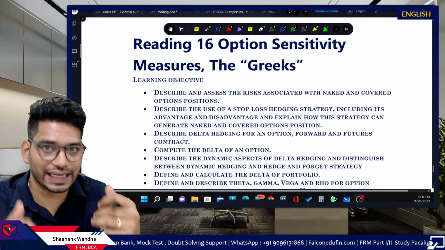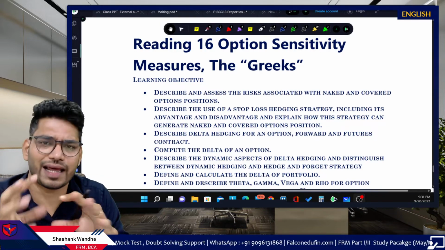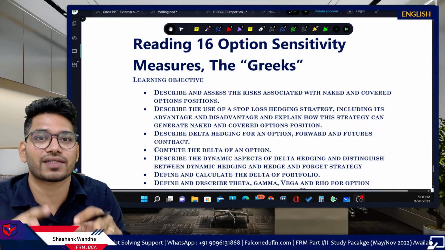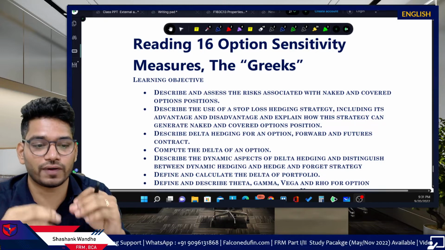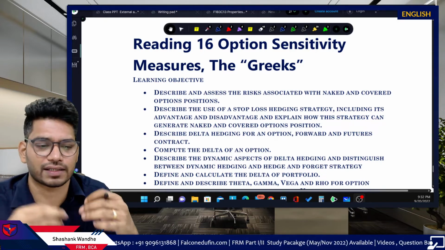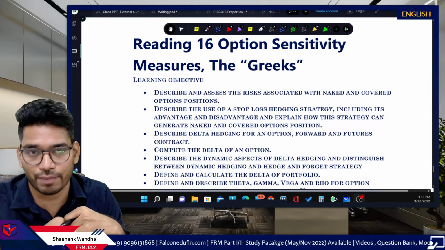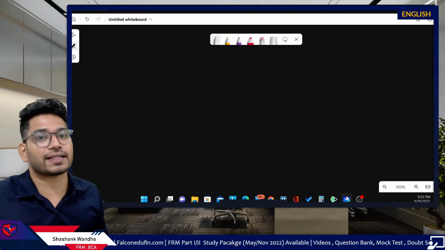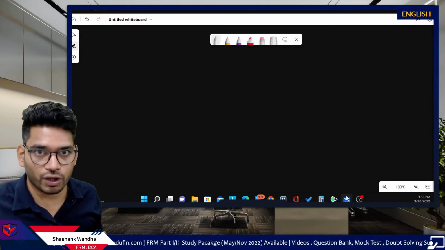This reading is easy, but the way the content is presented in books is very complicated, and that makes things difficult for students. So we will try to simplify this concept of Greeks, and we will discuss all the questions which might show up in the examination. When we begin the discussion, let's first consider what the requirement of Greeks is.